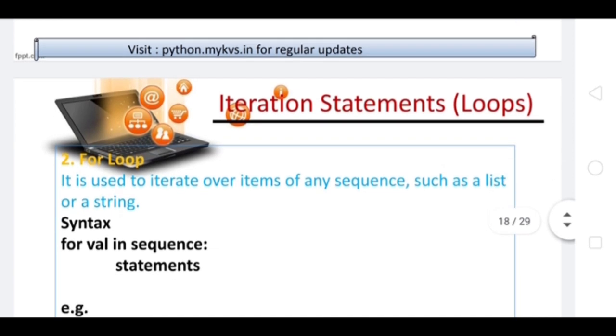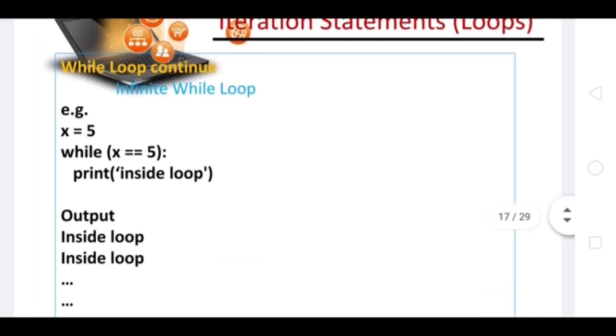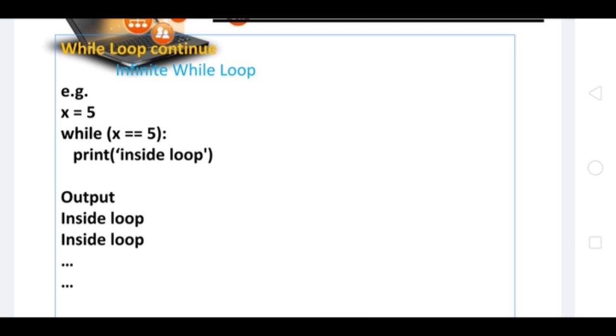So this is all about the while loop, and we will do more programs related to the while loop.